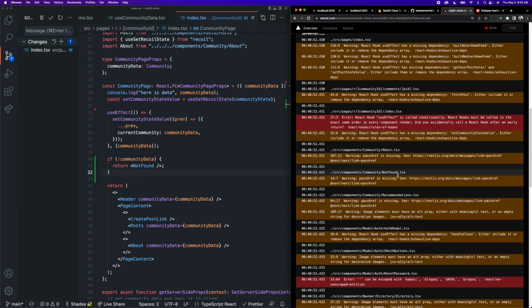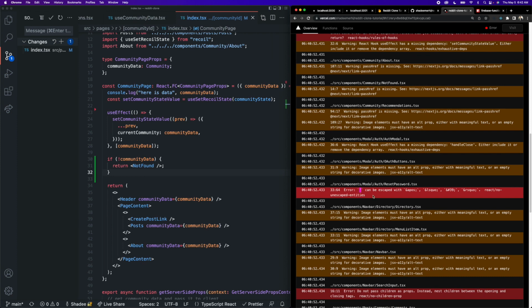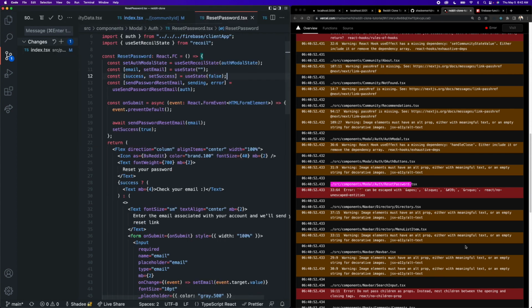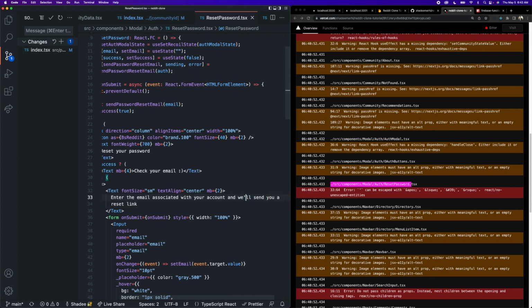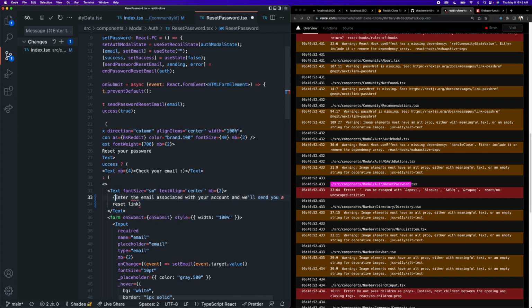Okay, so the next one is saying that the single quote can be escaped with something else. Okay, so in our reset password page, it says on line 33, it tells you the line and everything, which is super nice. Okay, so I think it has to do with this text here, this apostrophe inside of the "we'll send you a reset link". So I think all we have to do to fix this is we could change this to "we will", or I think we could wrap this in a template literal string like this to make it JavaScript. And that should solve that. We will see. I think that should work.